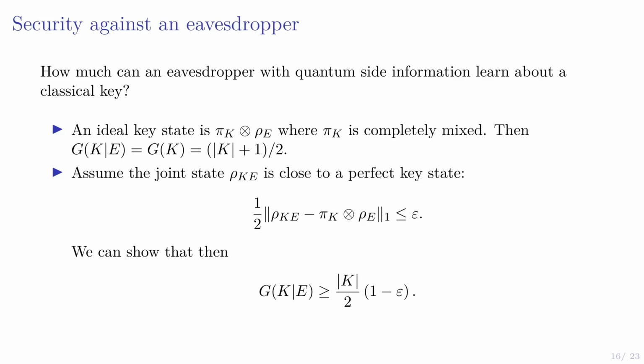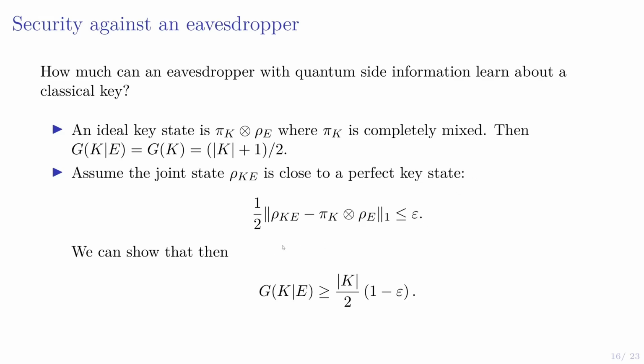So we can get some notion of robustness by considering a joint state that's close to a perfect key state, but not quite. So this is a CQ state that might have some additional correlations between the key and the state that the eavesdropper holds, but bounded in trace distance by epsilon.